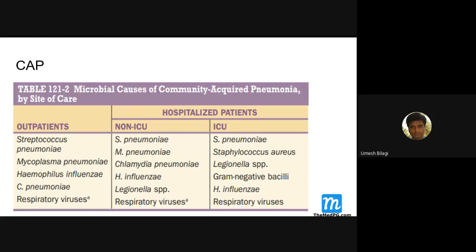They have taken the organisms and cultured them and tried to see what type of organisms are seen. If the patients are being treated as outpatients, these were the organisms they found. The most common definitely was Streptococcus pneumoniae. Then Mycoplasma pneumoniae, Haemophilus influenzae, these things.